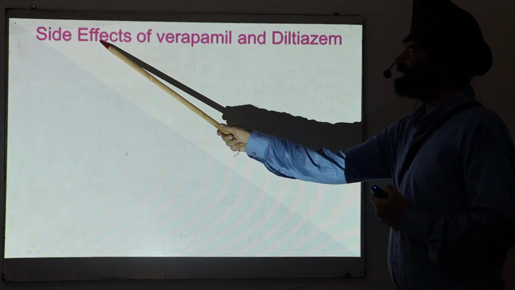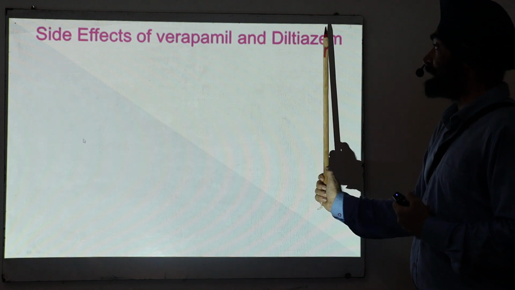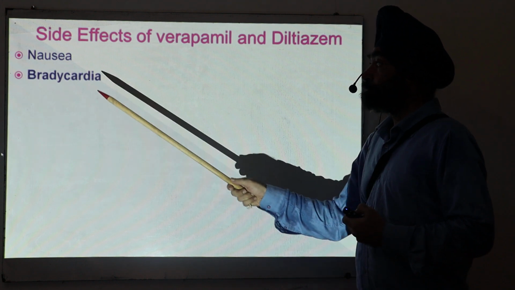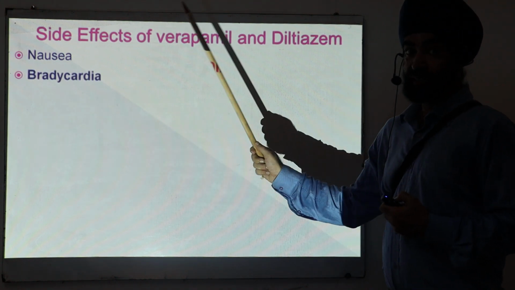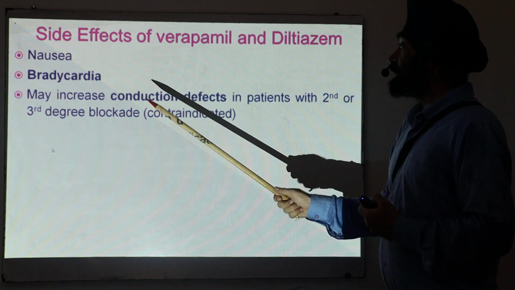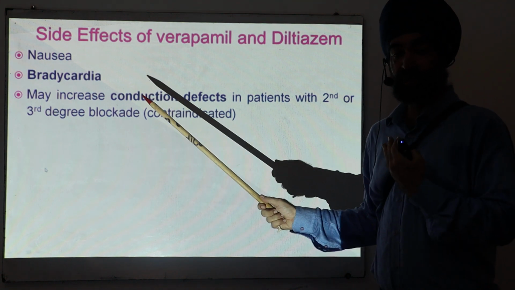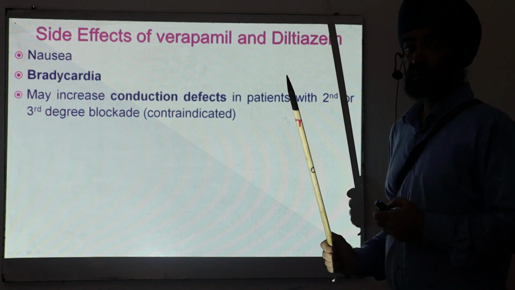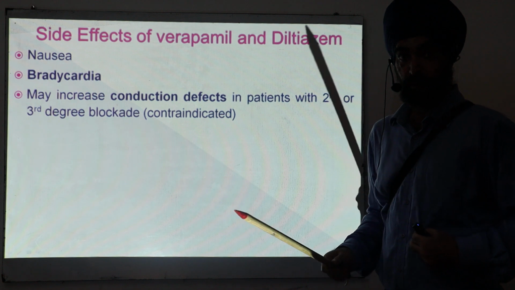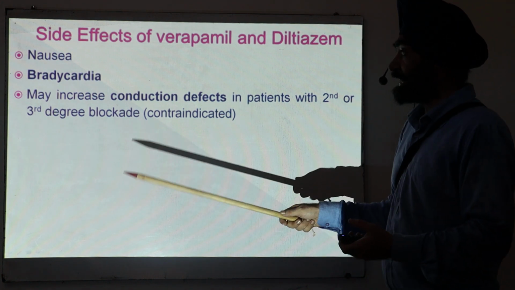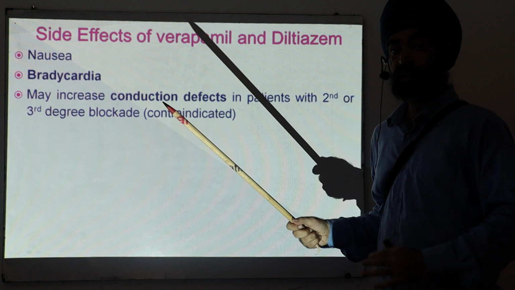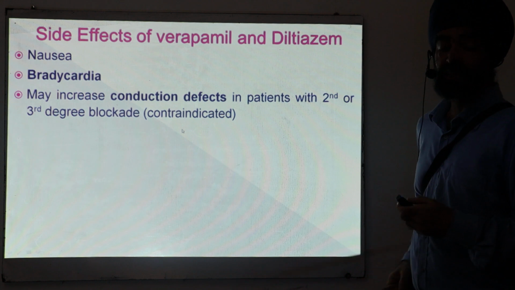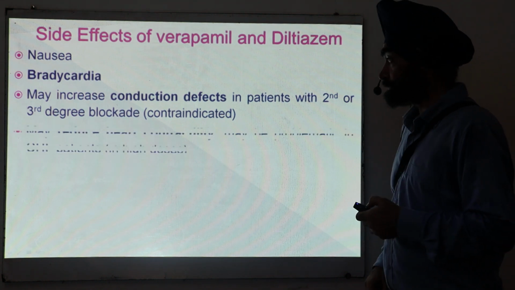Now I will discuss the side effects of first, I am saying, verapamil and diltiazem. Okay, remember this thing. Nausea, bradycardia, a very important side effect, decrease in the heart rate. They produce conduction defect because they reduce the AV conduction. So if a person is having a second degree or third degree conduction block, there is already a conduction defect, and if you are giving verapamil, there is more reduction in the conduction velocity. So that is why they are contraindicated in patients with a conduction defect.